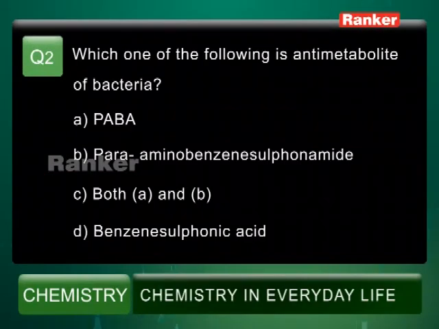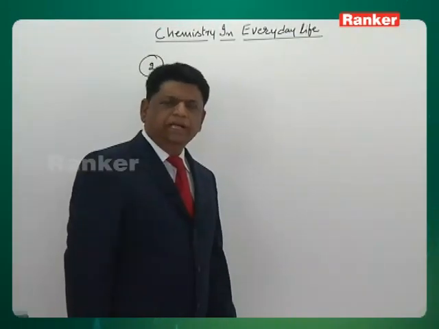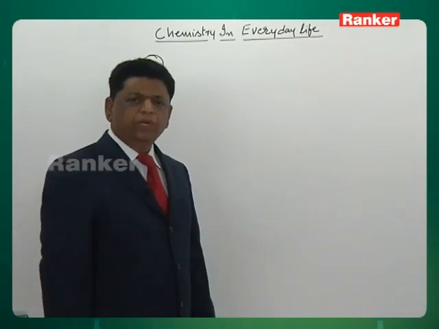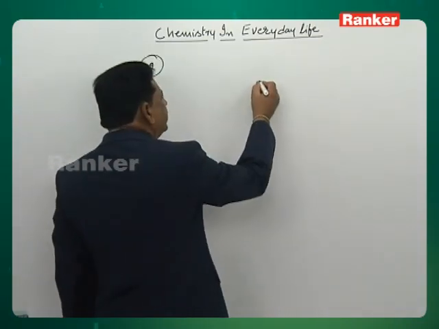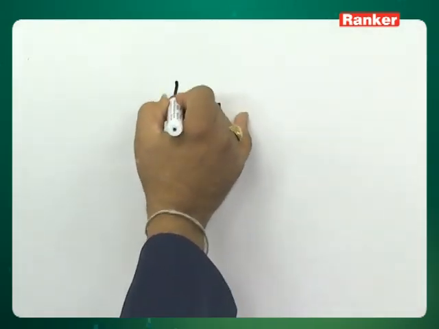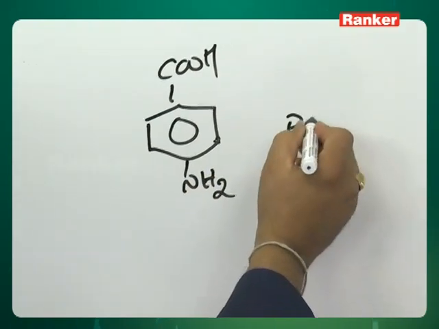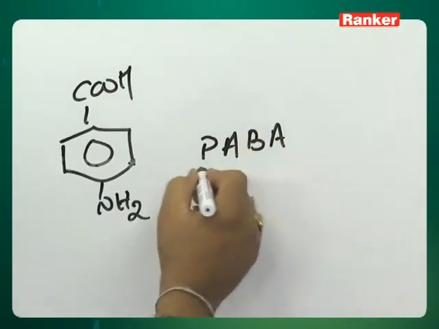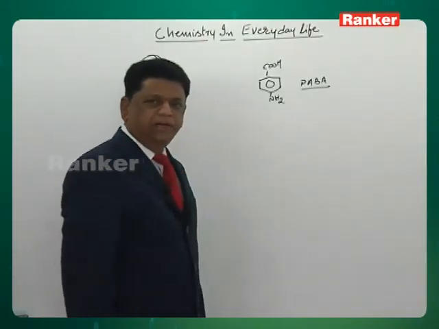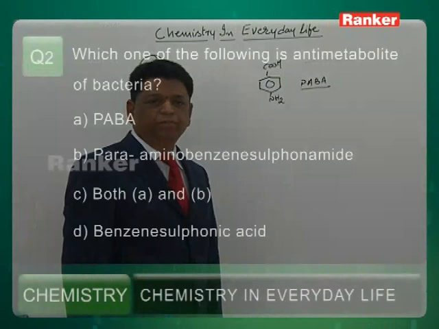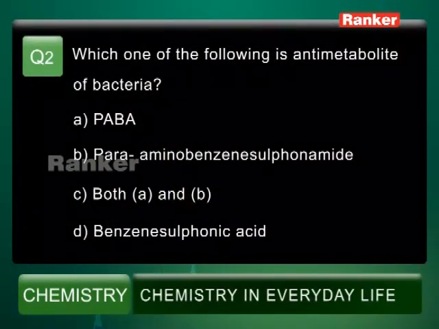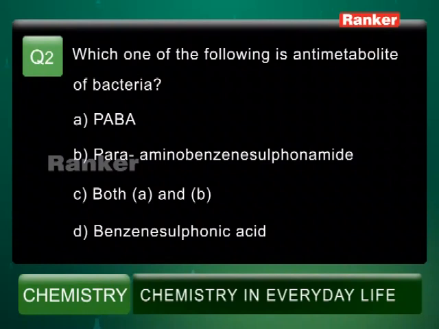Which one of the following is an anti-metabolite of bacteria? The bacteria takes para-amino benzoic acid. This is called para-amino benzoic acid. The bacteria takes this as a food material, and that is called a metabolite. So the question is, which one of the following is an anti-metabolite, the reverse of a metabolite? Option A is PABA, that is the metabolite para-amino benzoic acid.